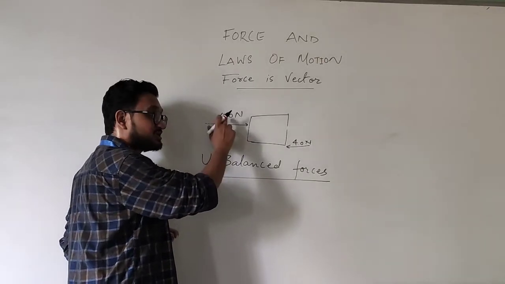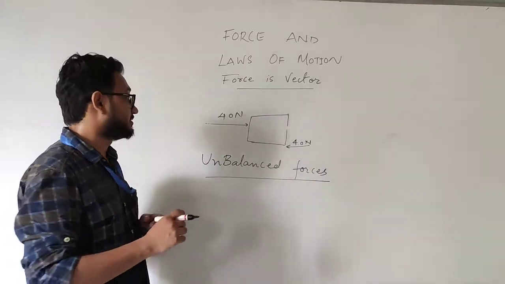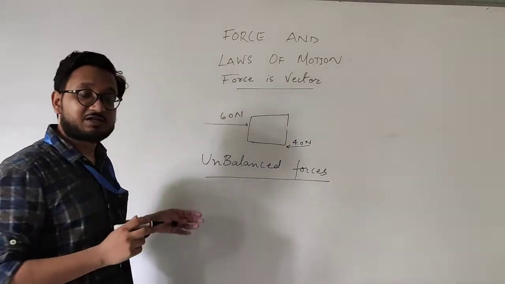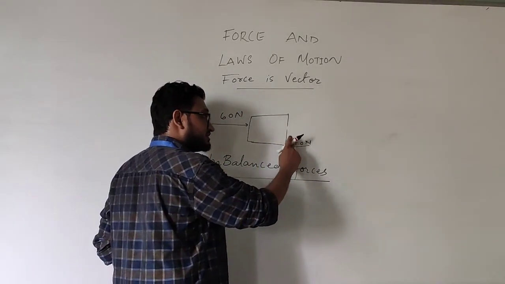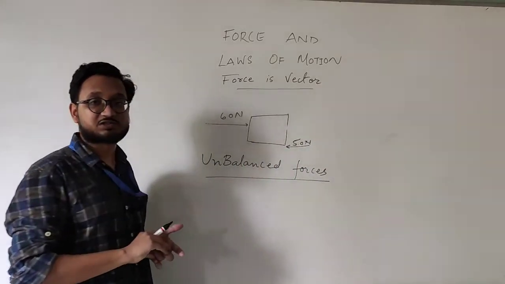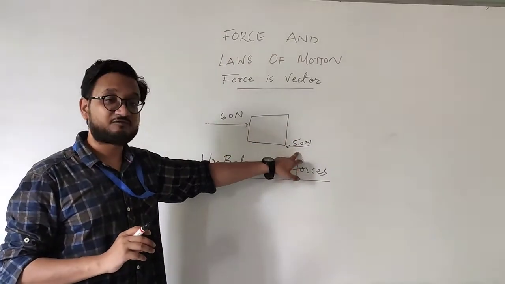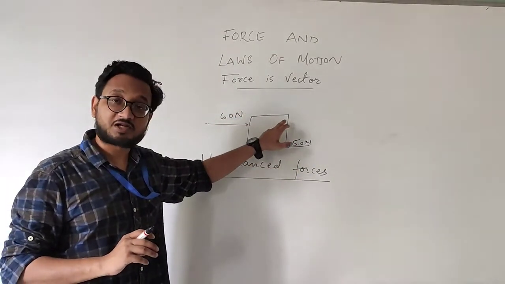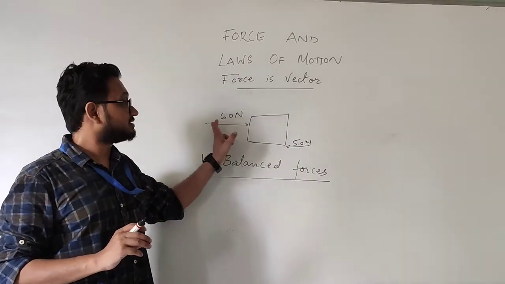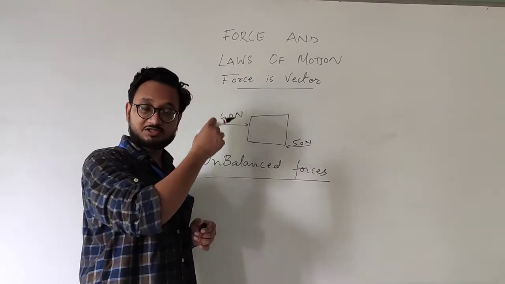So the person has to keep applying force until it crosses the limit of static friction. Let's say now the person is applying a force of 60 newtons, and the maximum that static friction can apply was 50 newtons. So the surface can apply a maximum static friction of 50 newtons on the bed. So the person has applied more force than the static friction, and therefore it has become unbalanced, and thus the bed will move in this direction. I hope it is clear to you, students.